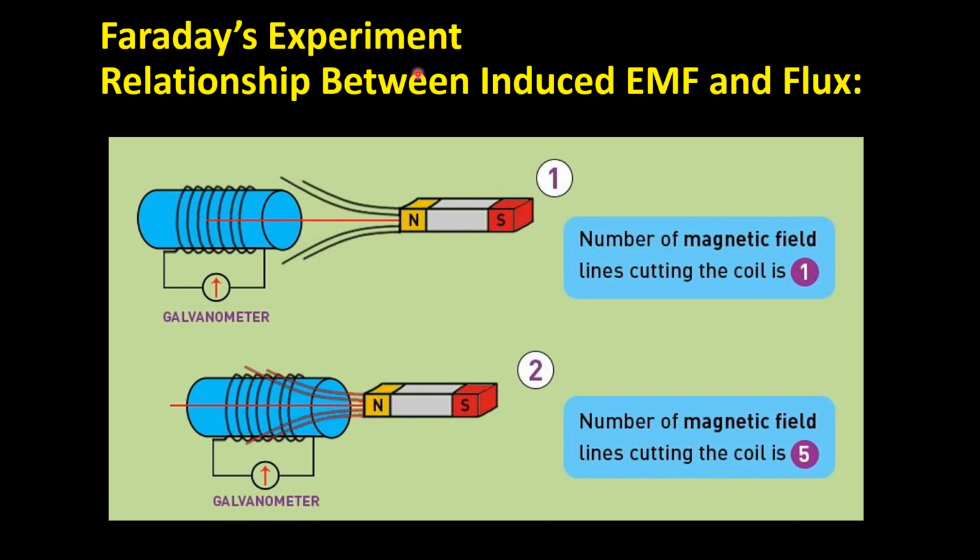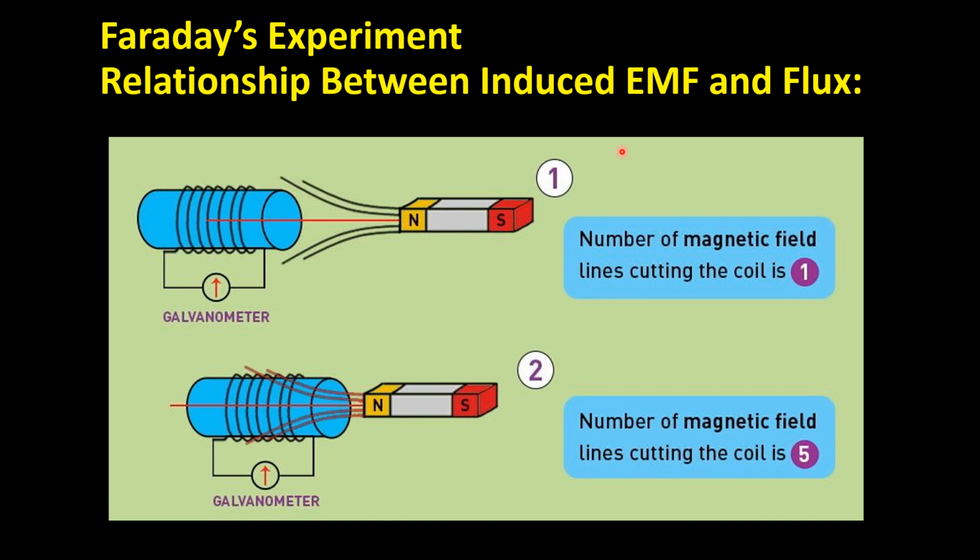Then he found that passing a current through an iron rod would make it an electromagnet. So whenever current is passed through a coil wound on an iron piece, or iron rod, it becomes an electromagnet. It was his second observation.